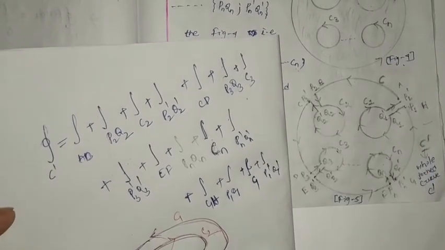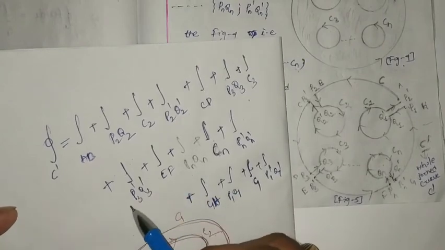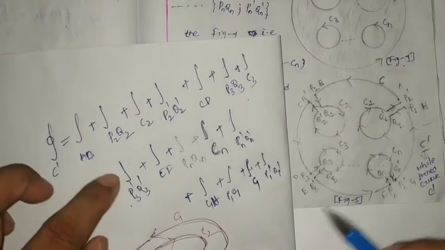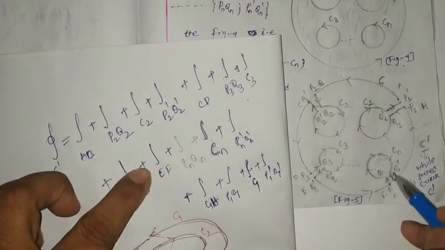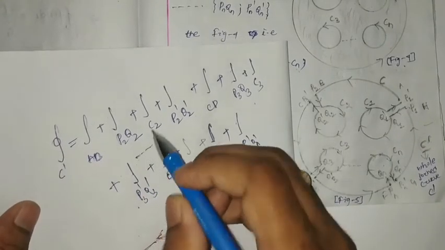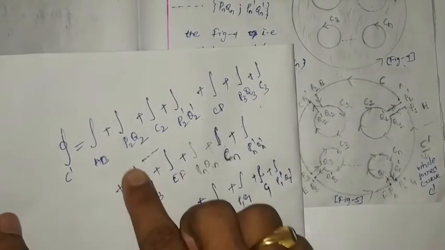Okay, so here P3 dash Q3 dash, then we have considered the nth curve. In between, a large number of curves will be there.